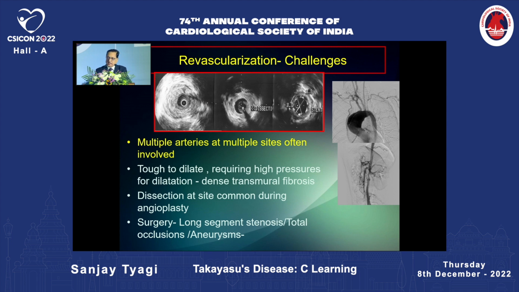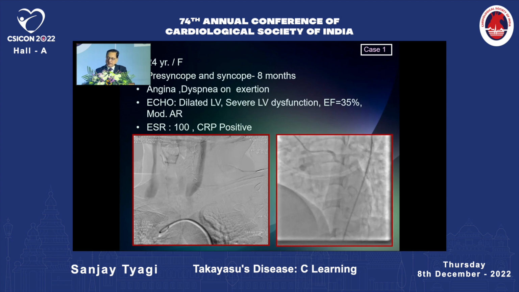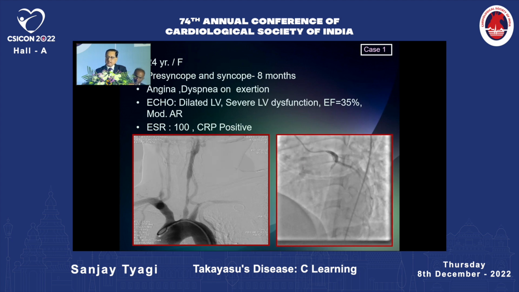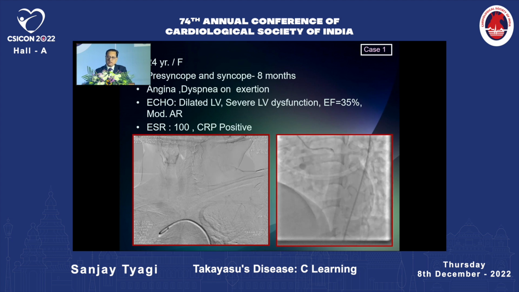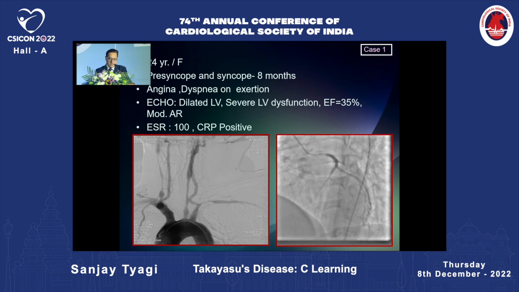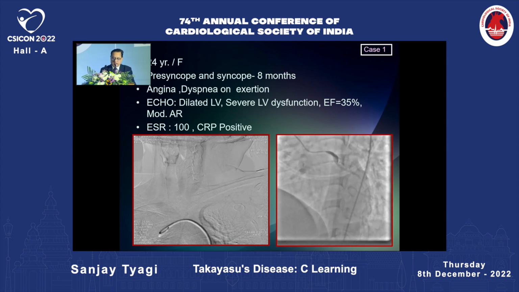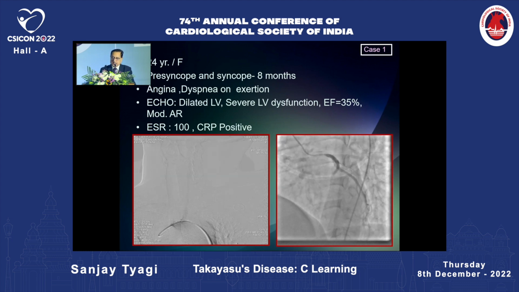So what should be done for this subgroup of patients? Particularly important is the treatment of the activity of this disease. As you know, this patient had raised ESR and positive CRP, which are well-known markers of disease activity. The first treatment is the treatment of activity, with glucocorticoids initially.